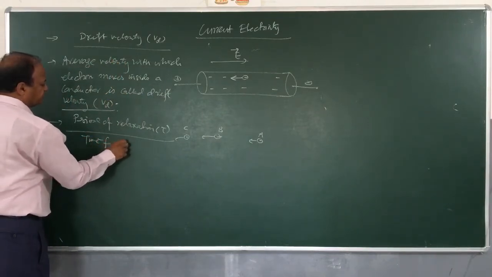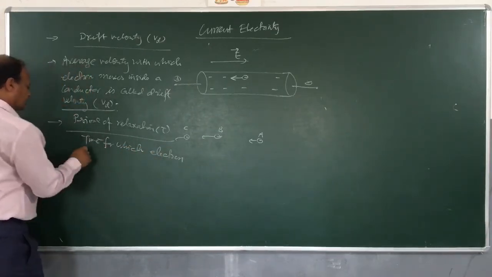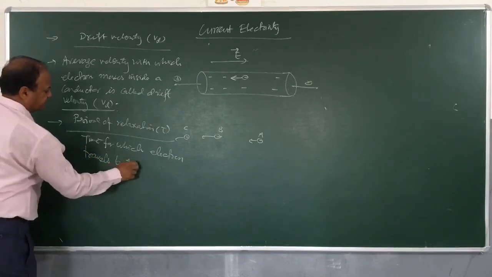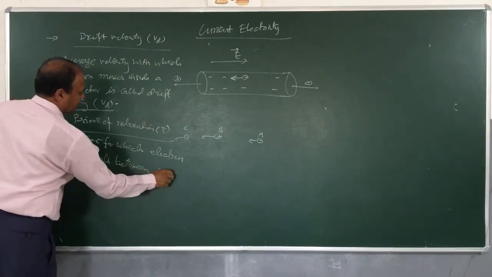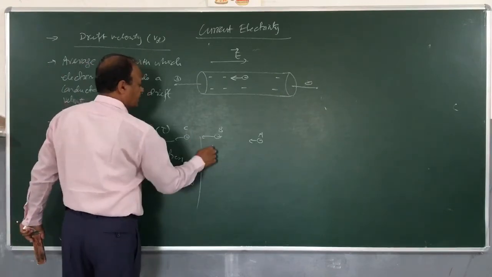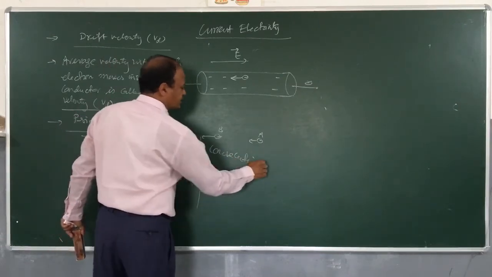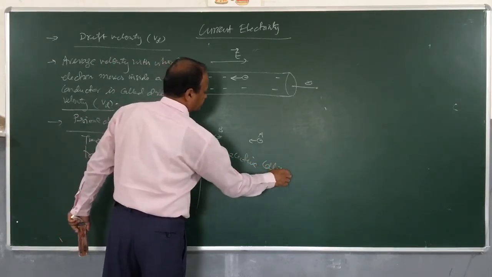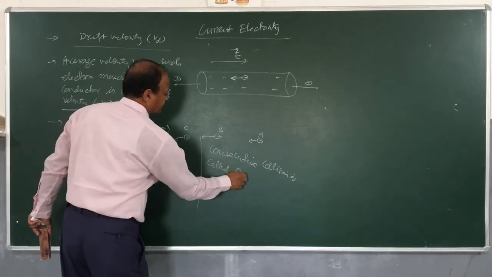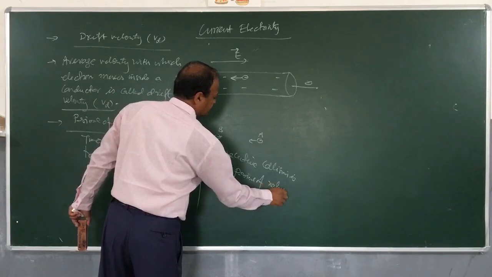So we say time for which electron travels between any two consecutive collisions is called period of relaxation.